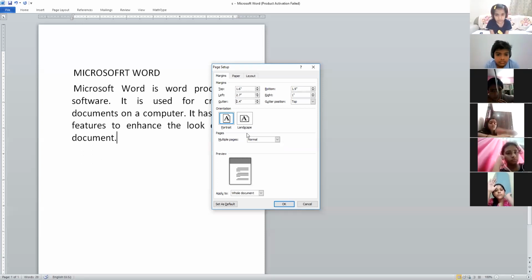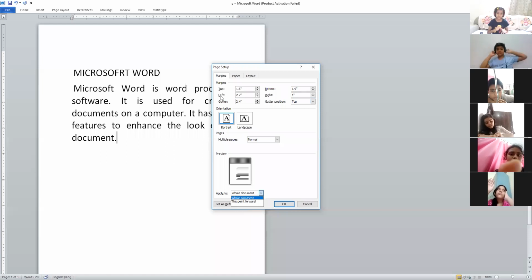Then below that you can see the portrait and landscape option, that is for vertical and horizontal alignment. We will be learning it. Then here normal, mirror margins, 2 pages per sheet, all this you can select from here. Apply to the whole document: the margin which you are setting, you want to apply it for the whole document or only this particular section.